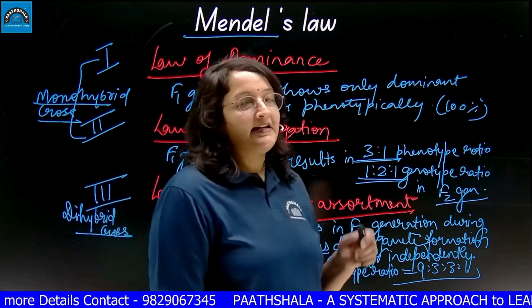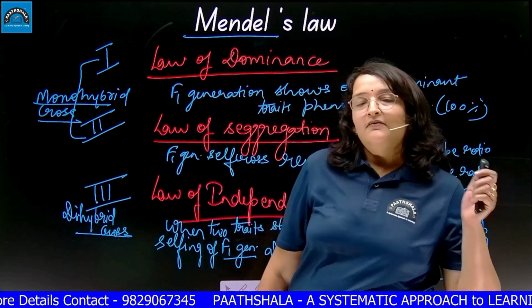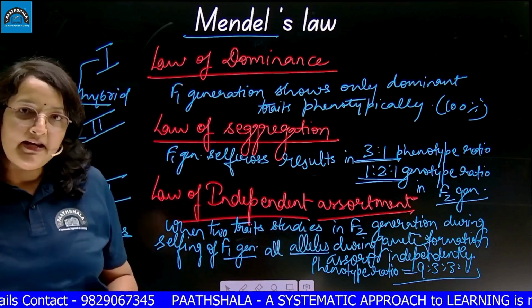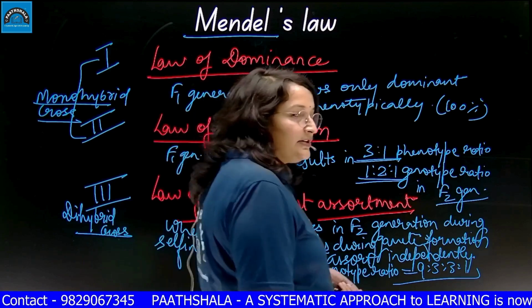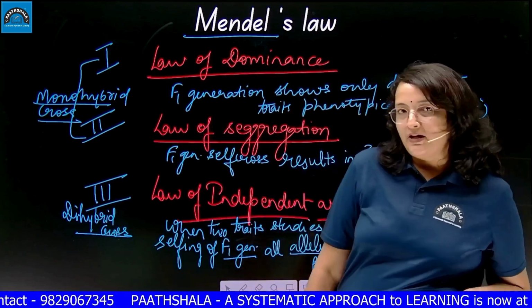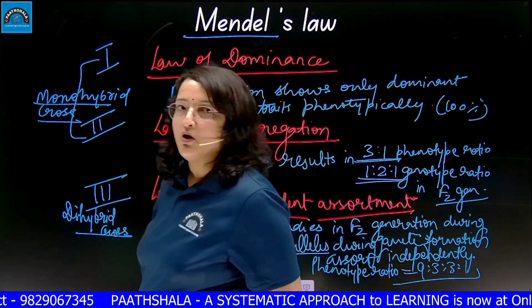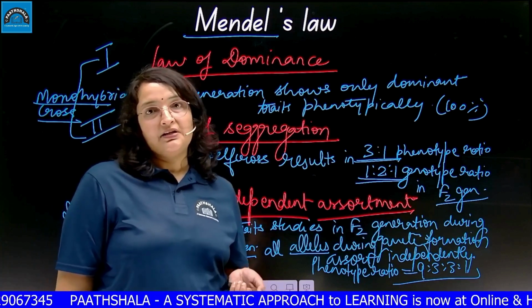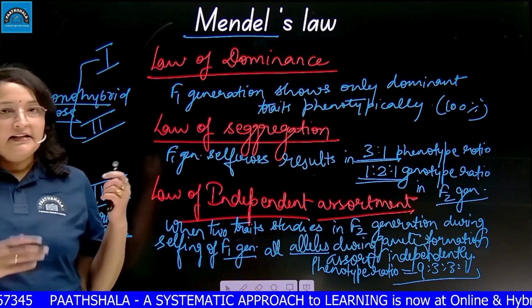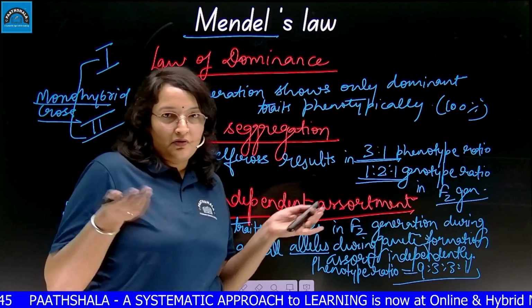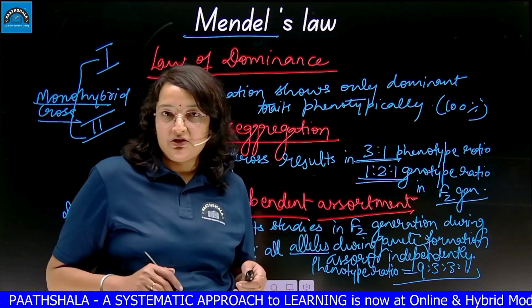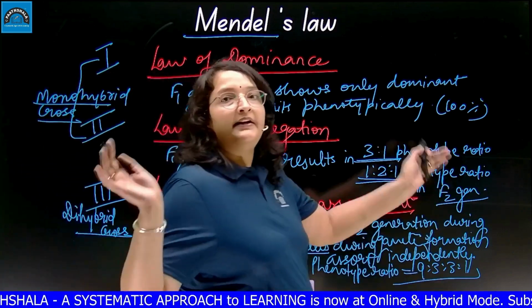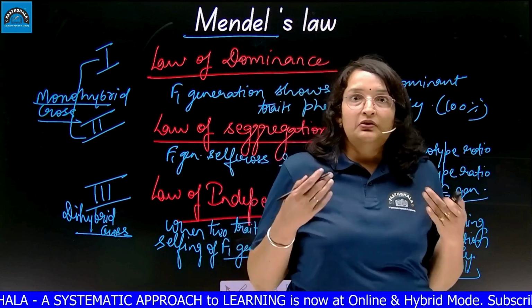We have to understand that Mendel worked on the garden pea plant where he selected pure line parents as the parent generation. In the F1 generation of monohybrid and dihybrid cross, law of dominance was followed. When he self-crossed the F1 generation, in the F2 generation either the law of segregation was followed because of segregation of alleles during gamete formation, or in dihybrid cross, all the alleles independently assort to give new combinations.